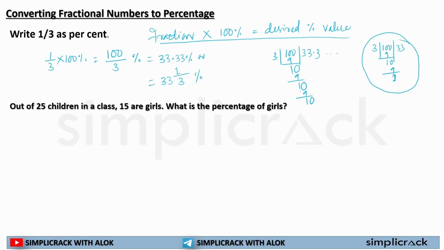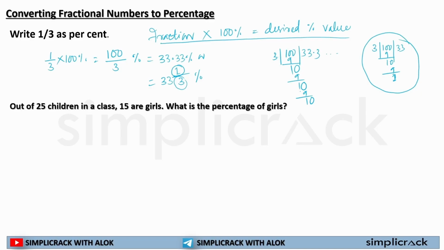I hope you know how to write down a fraction. This is not about the percentage; this is about dividing that fraction. Here the remainder will come, here the dividend will come. So this was all about how to convert fractional numbers to percentage.